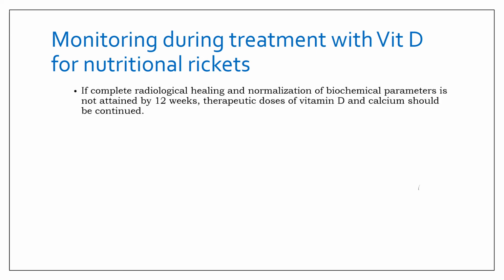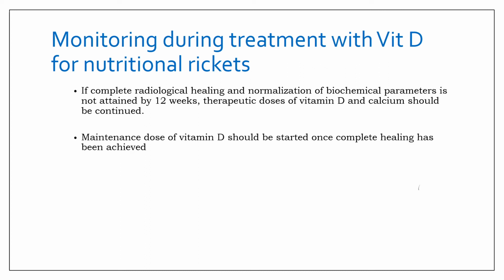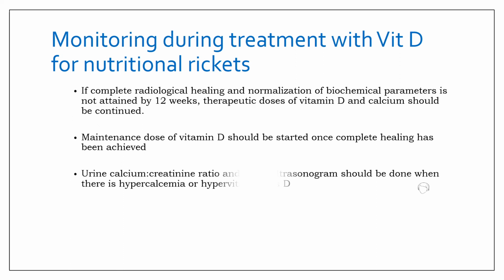If complete radiological healing and normalization of biochemical parameters is not attained by 12 weeks, the therapeutic doses of vitamin D and calcium should be continued, and maintenance doses should be started only once complete healing has been achieved. Urine calcium to creatinine ratio and renal ultrasonogram should also be done whenever there is hypercalcemia or hypervitaminosis or vitamin D toxicity. Because you want to rule out vitamin D toxicity, you need to perform these tests.